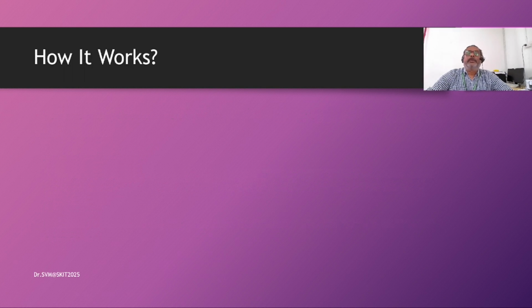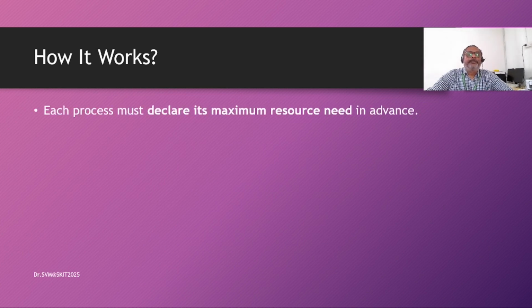How does this work? How do we avoid deadlocks? Each process must declare its maximum resource requirement in advance. That's the first thing: whenever a process comes up, it must declare that it requires these resources, and how much of each resource is required.